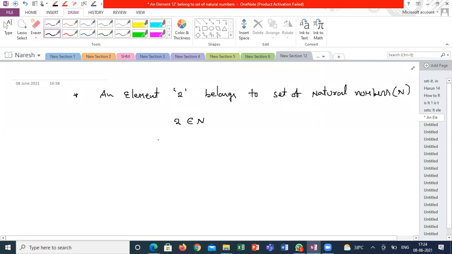What is the purpose of this belongs to symbol? Clear?